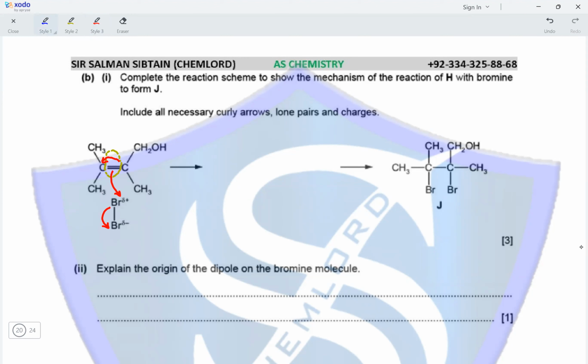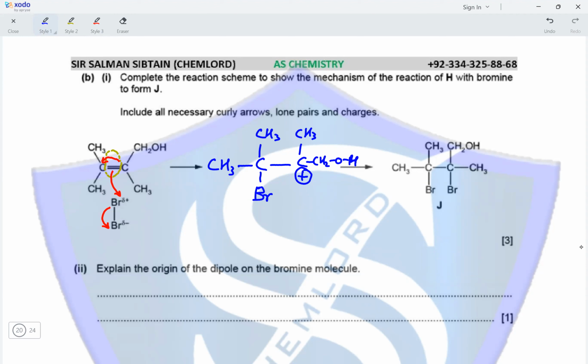So the intermediate that would form would be a CH3 group attached to a carbon atom with another CH3 on it. This would be attached to a carbon atom with a CH3 and a CH2OH group attached to it. The one with two CH3 attached to the carbon atom will have a bromine added onto it according to the way in which the double bond broke heterolytically, and a positive charge will be present on the carbon atom that will be attached to CH2OH.